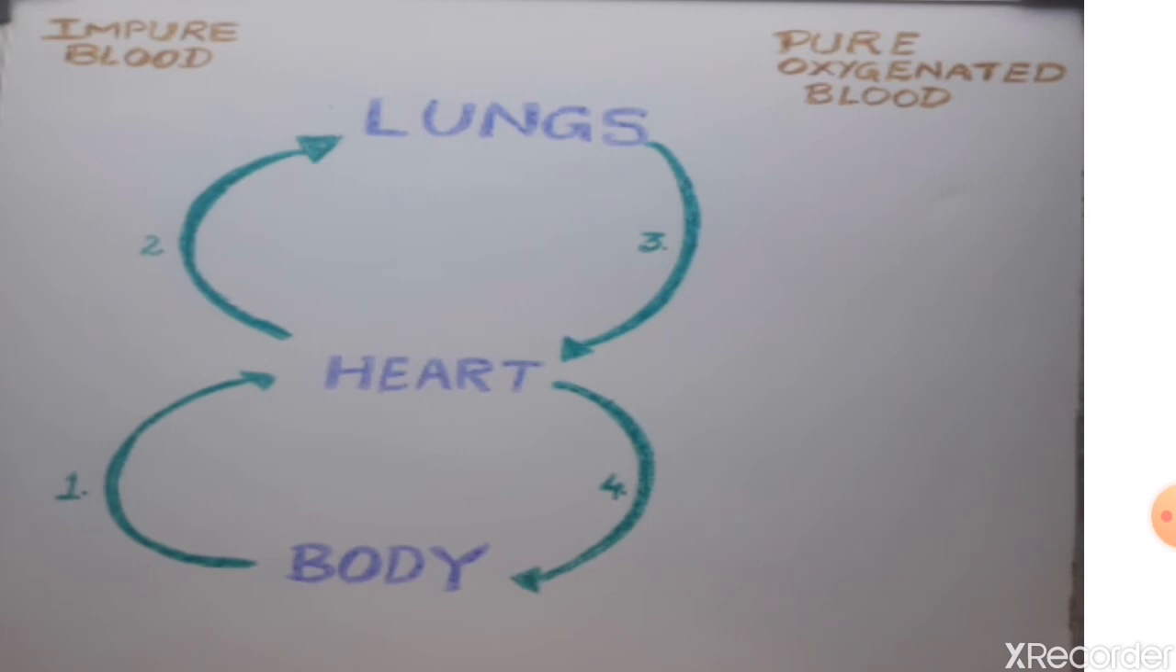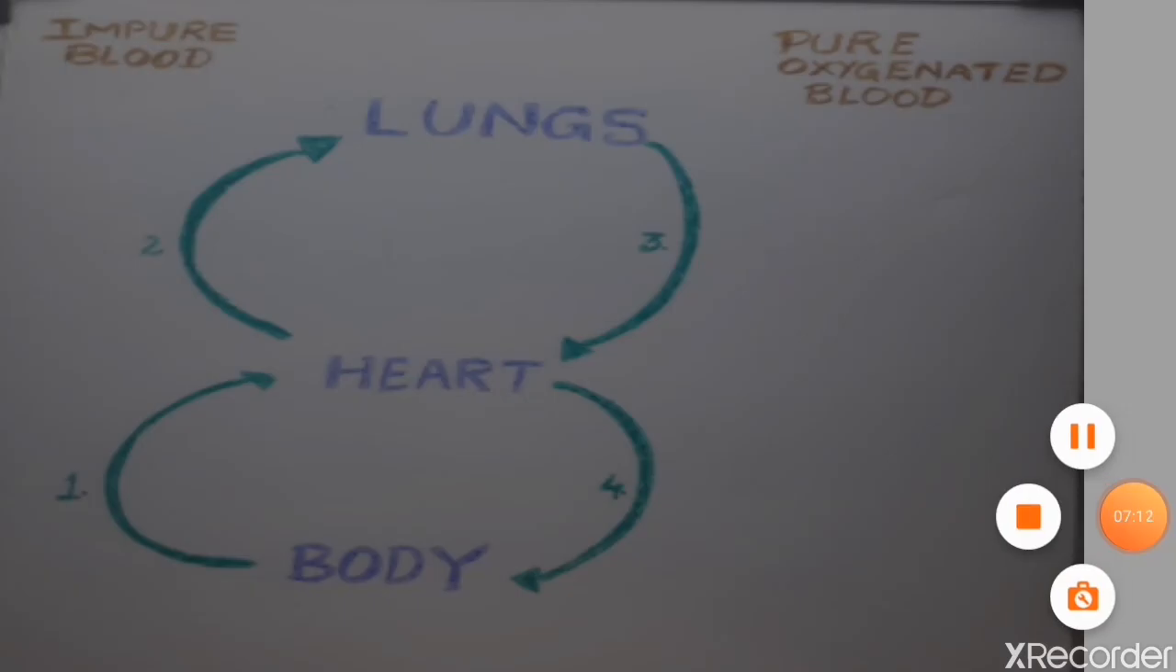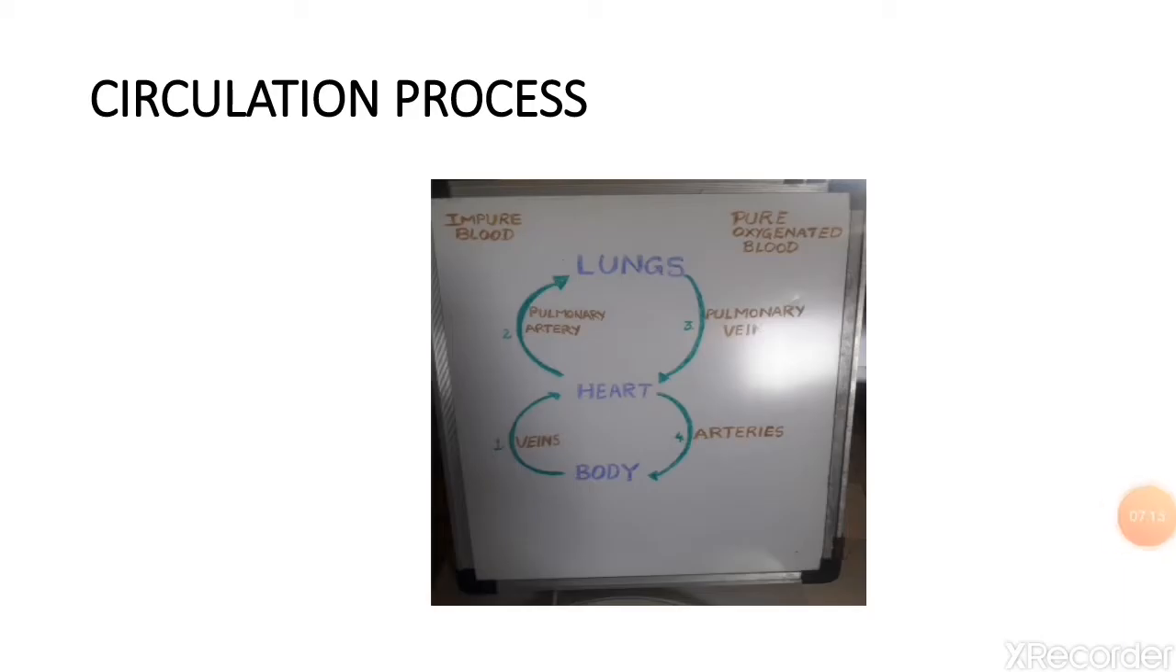This is a continuous process. From the body, again the impure blood goes to the heart with the help of veins. From the heart, it is given to the lungs for purification. Then after purification, the lungs give back the pure blood to the heart, and again the heart pumps this blood to the different parts of the body, and this process goes on and on. Now step by step we will see it in detail.